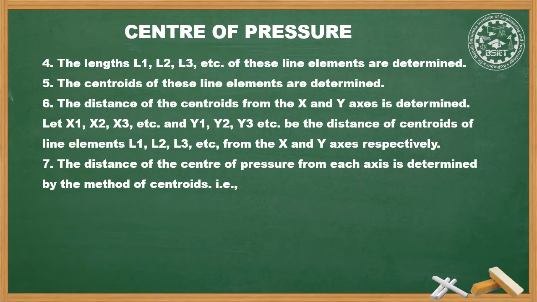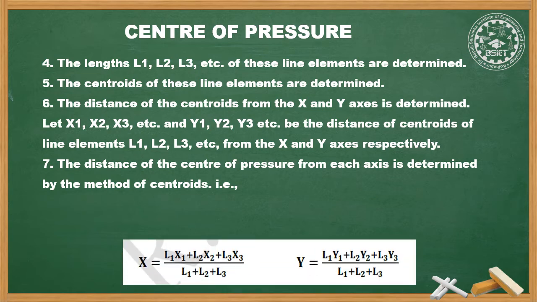The distance of the center of pressure from each axis is determined by using the following formula.